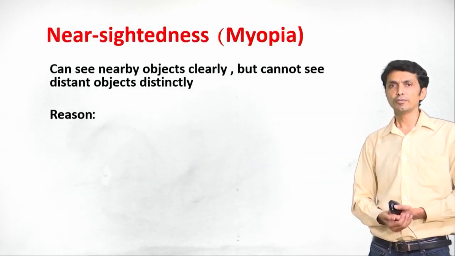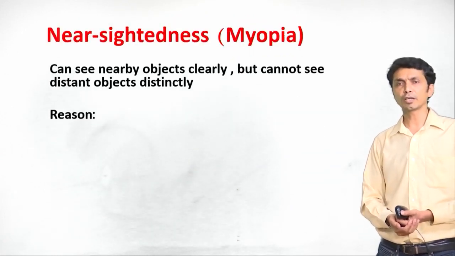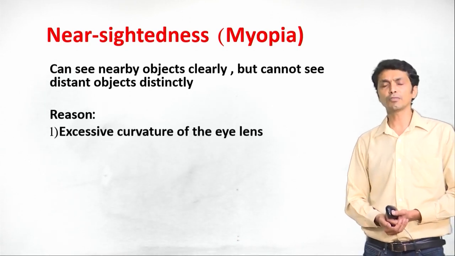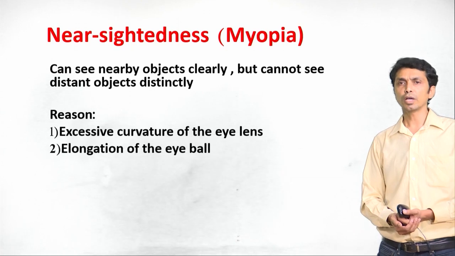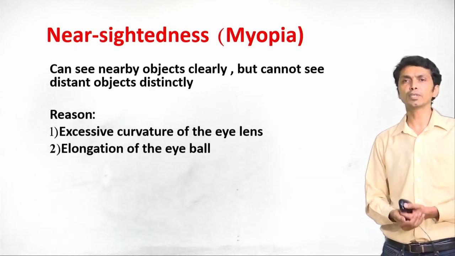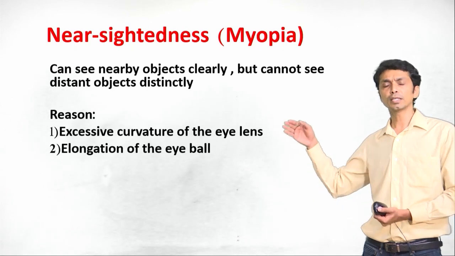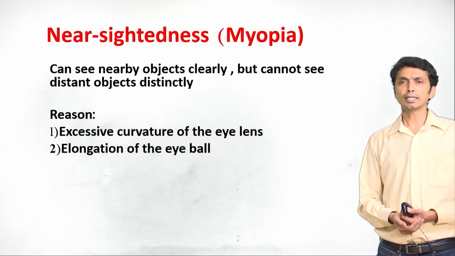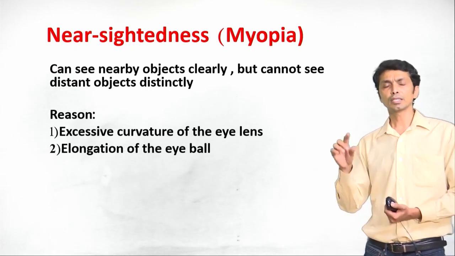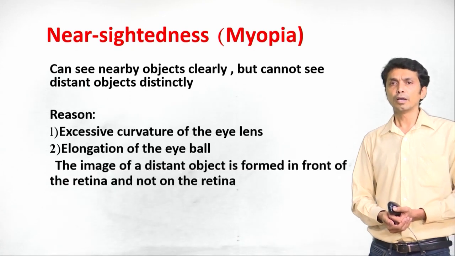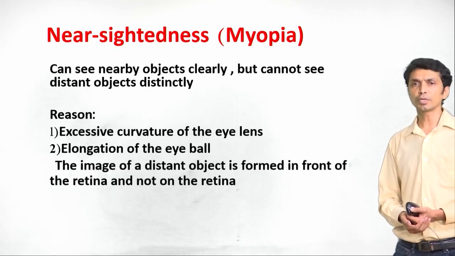So we can see nearby objects clearly but cannot see distant objects distinctly. Reason: excessive curvature of the eye lens or elongation of the eyeball. These are the two reasons. One is that the eye lens itself may have more curvature, which makes the image form in front of the retina because of the greater convergence of light rays coming from the object. So the image of a distant object is formed in front of the retina.